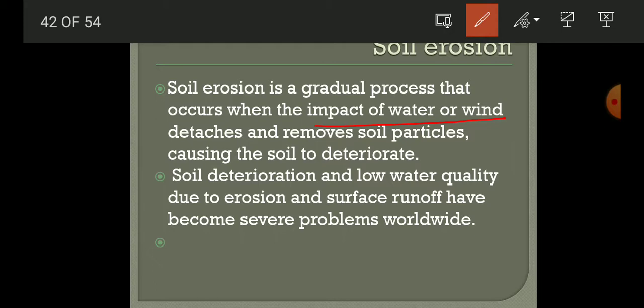Okay, so this soil deterioration and the low water quality due to erosion and surface runoff have become a more severe problem worldwide. Okay, and this is happening due to our actions, like we are doing deforestation. Okay, we are cutting trees, and that causes soil erosion. Like the movement of the soil is easily happening when there are no trees. Okay, so deforestation is a major cause of soil erosion.